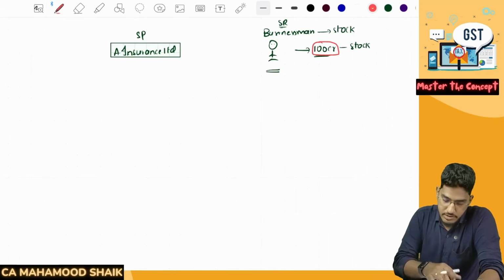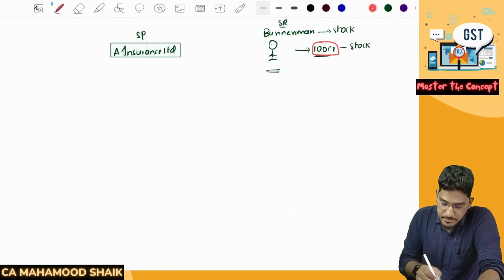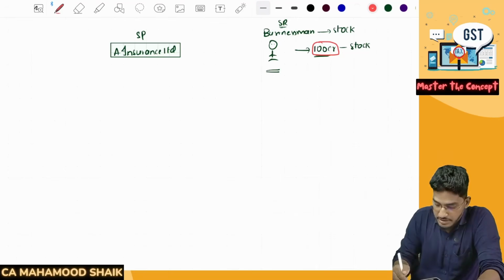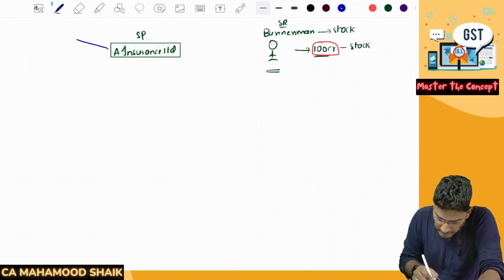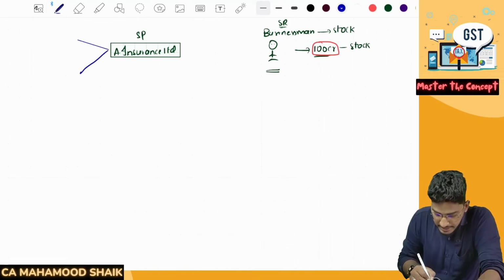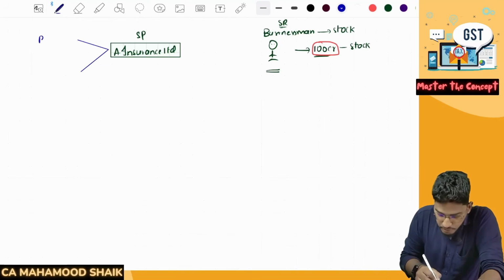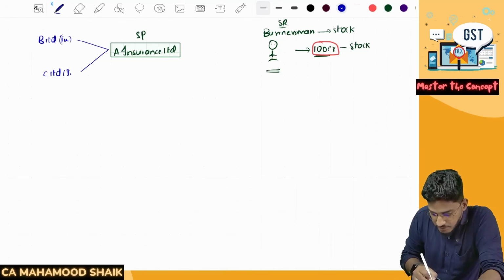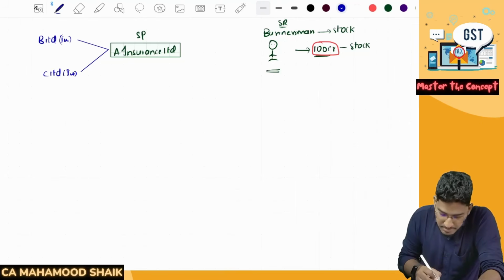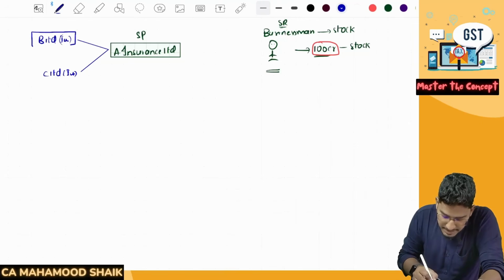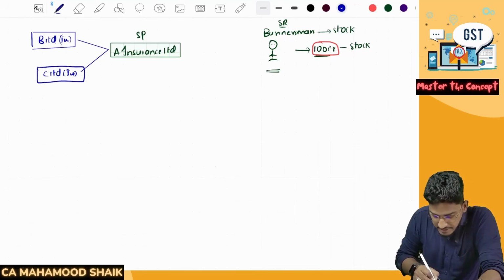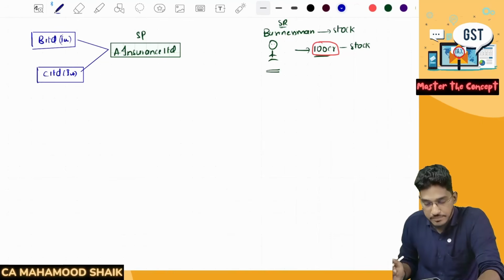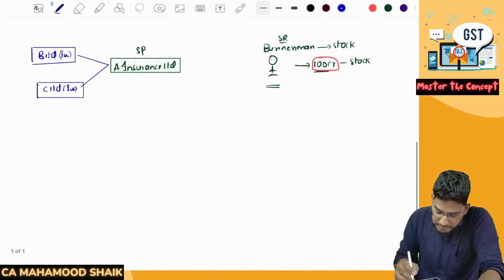So what A Insurance Limited has done is, they have approached other insurance companies. For example, they have approached B Limited, which is another insurance company. They have approached another insurance company, C Limited. And somehow A Insurance Limited convinced B Limited and C Limited, and all these three collectively